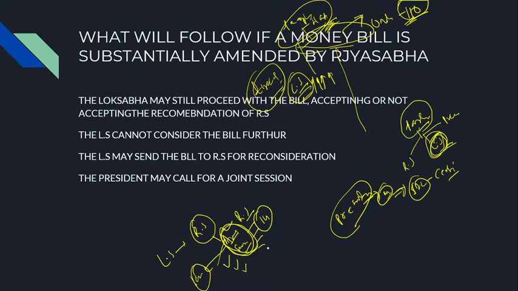Within that 14 days, if the Rajya Sabha is not taking any sorts of action on that bill, that money bill, the bill is assumed to be passed by the Rajya Sabha. Then that bill is sent to the president for his assent. Right? So here the president, he can withhold the bill or he can keep reserve his assent.